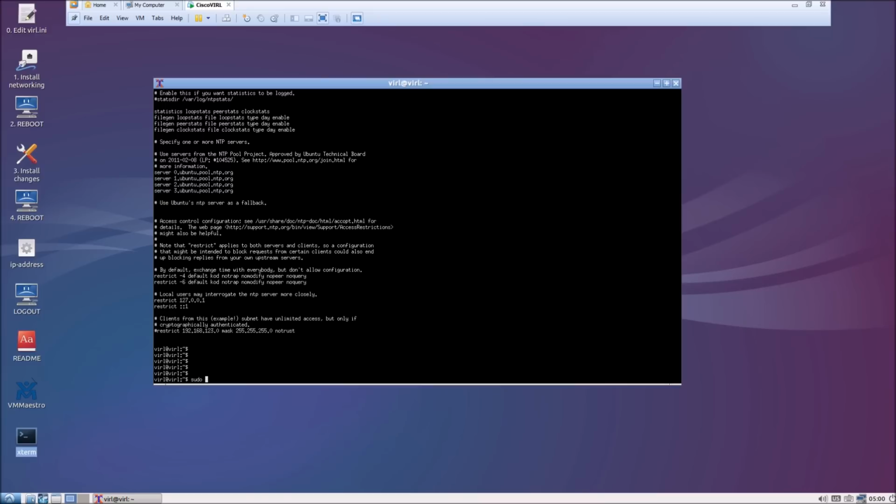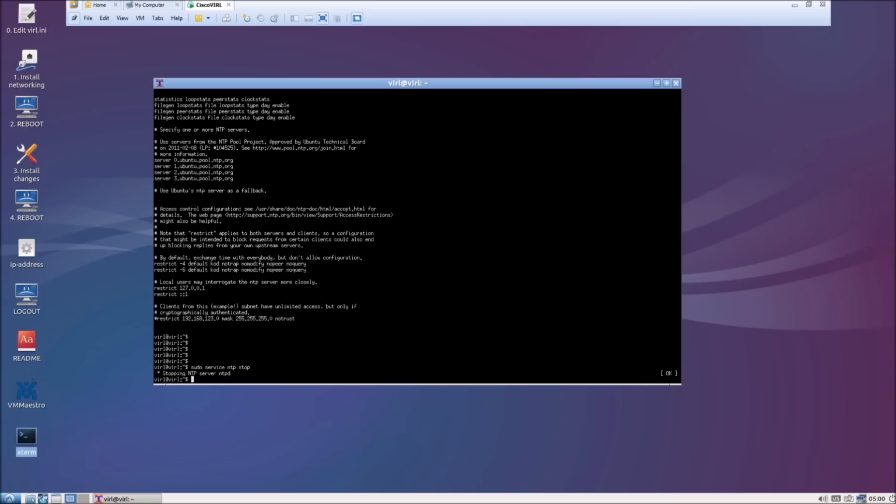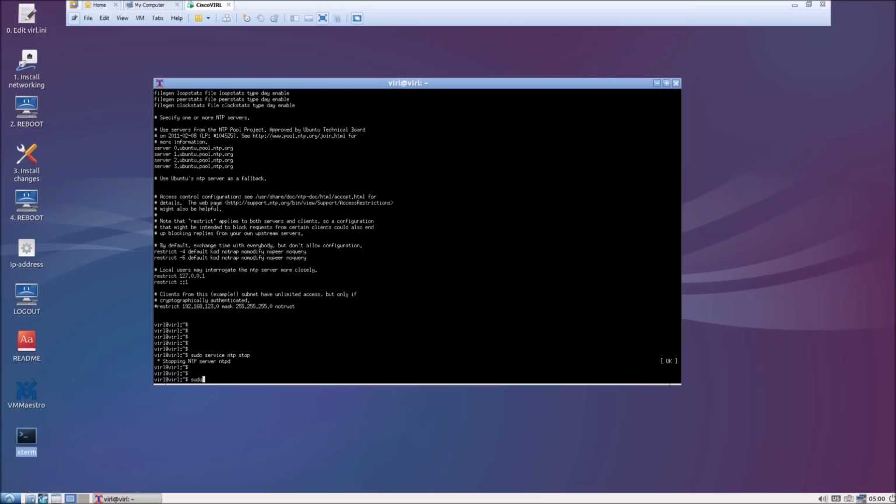Let's go ahead and stop the NTP service with sudo service ntp stop, and then we'll apply this configuration with sudo ntpd -gq.